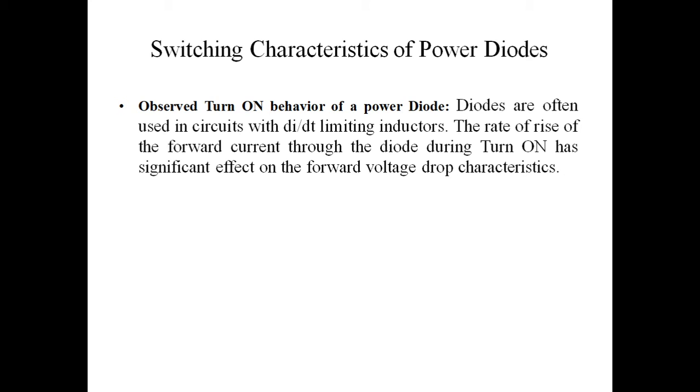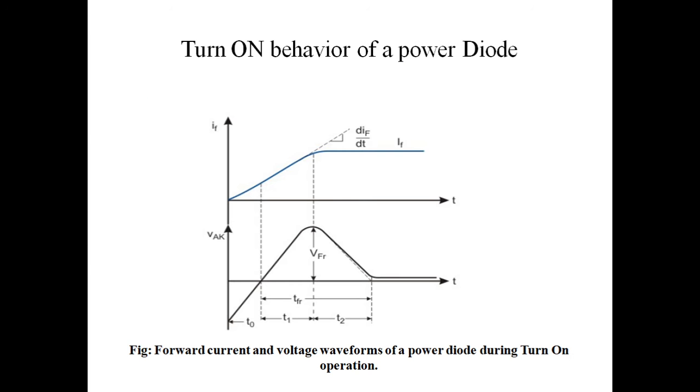We know that an inductor has the property of opposing the rate of change of current, so the diode is used with the inductor. This voltage drop characteristic is given in this figure, the forward current and voltage waveform of the power diode during turn on.